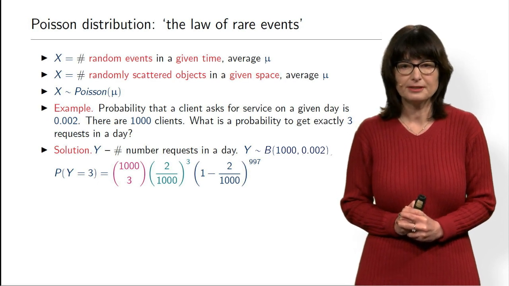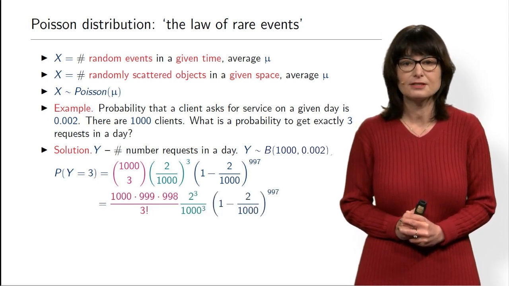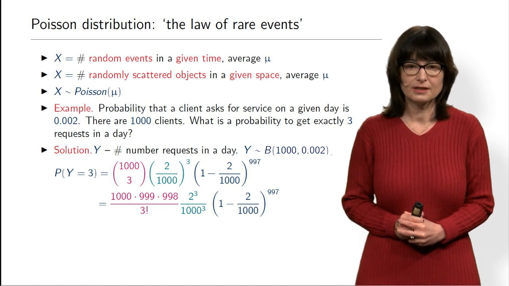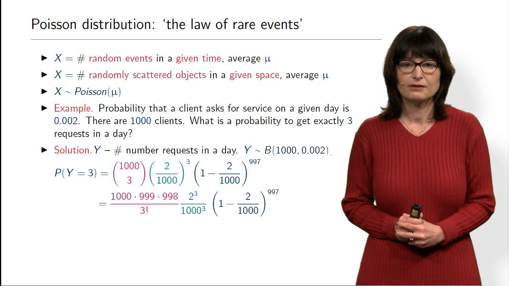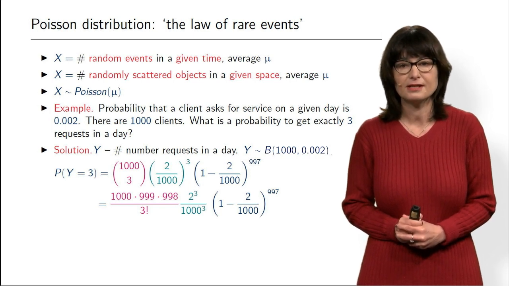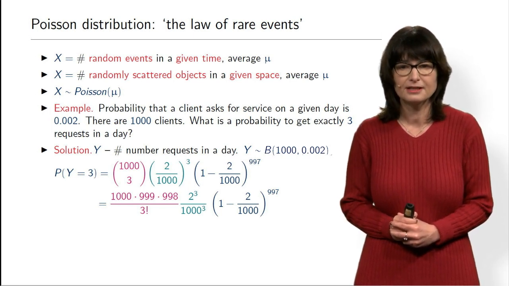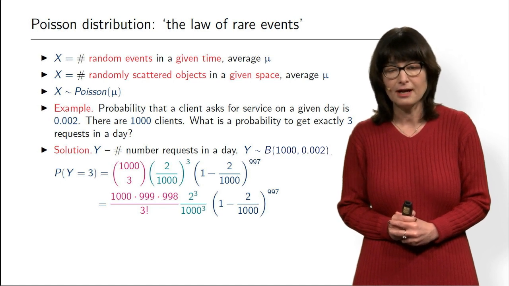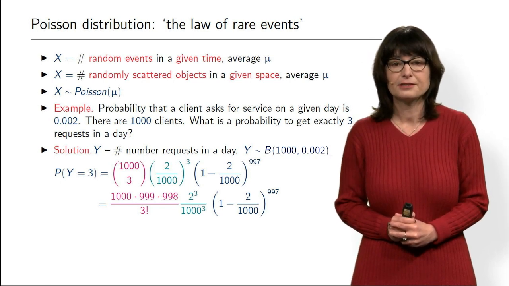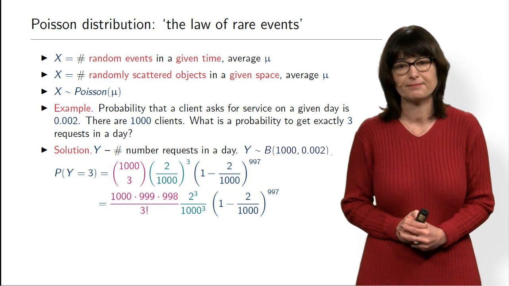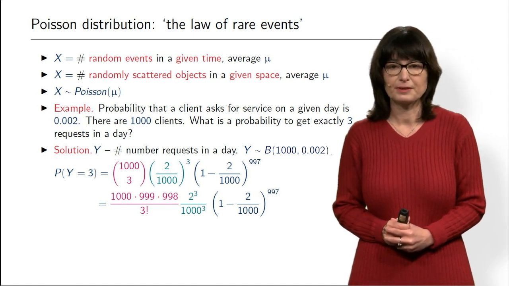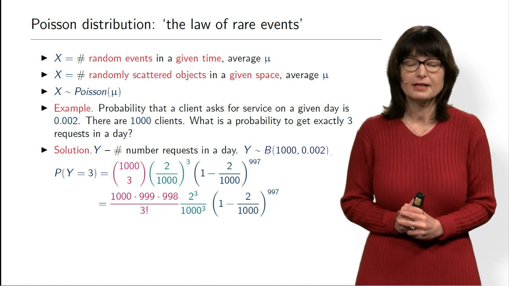So let's write it out a little bit, with the same colors. The 1,000 choose 3 you can write in this form: 1,000 times 999 times 998 divided by 3 factorial. We already see a factorial showing up. Then 2 to the power 3 divided by 1,000 to the power 3, multiplied by this probability. Notice what happens here.